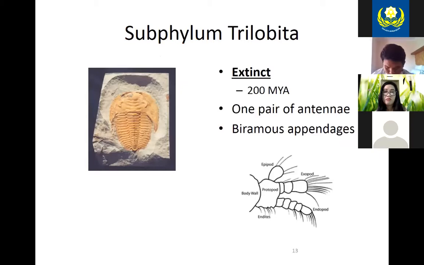Trilobites are extinct. They existed about 200 million years ago. They do have one pair of antennae and biramous appendages. And I'm sure you've seen these fossils. If you took earth science, I'm sure you discussed them a bit as well.